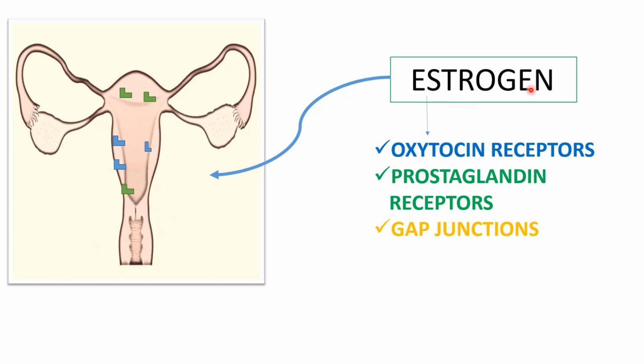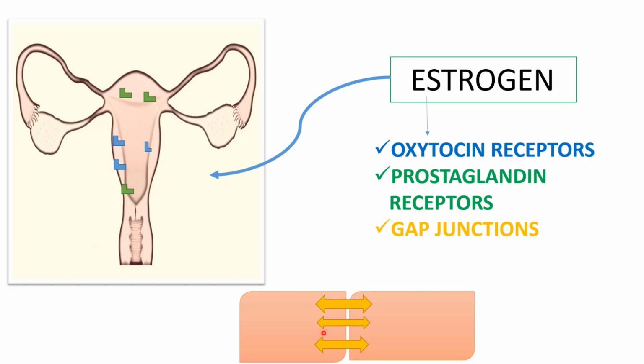Number second, as we know that prostaglandin receptors are present in the uterus, but estrogen makes more receptors of prostaglandin in the uterus. So due to estrogen, the uterus becomes more sensitive, or there will be more formation of prostaglandin receptors. Number third important function is the formation of gap junctions. As I have told you earlier, progesterone inhibits the formation of gap junctions, but due to the influence of estrogen, there will be the formation of gap junctions.